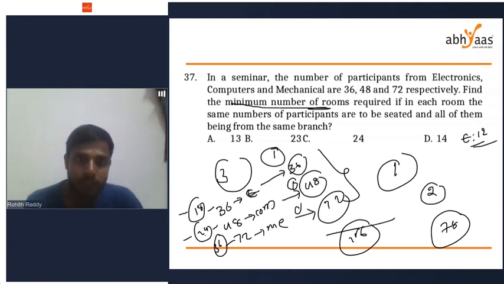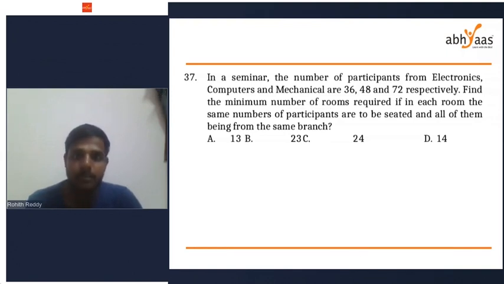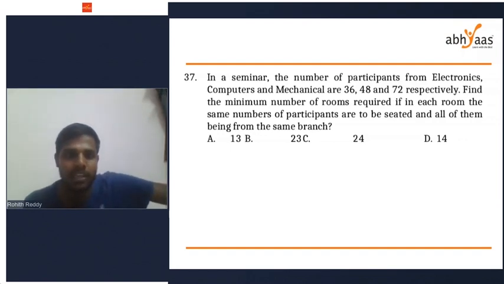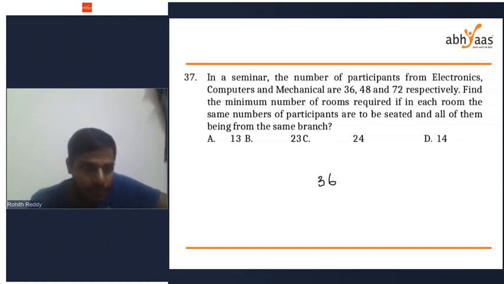So one second, I'm going to erase this. To get the minimum number of rooms, the number of students in each room should be maximum. Whatever the value you have found, 12, the 12 is not the number of rooms. This 12 is the number of students in each room. Ramakrishna, I understood your point.